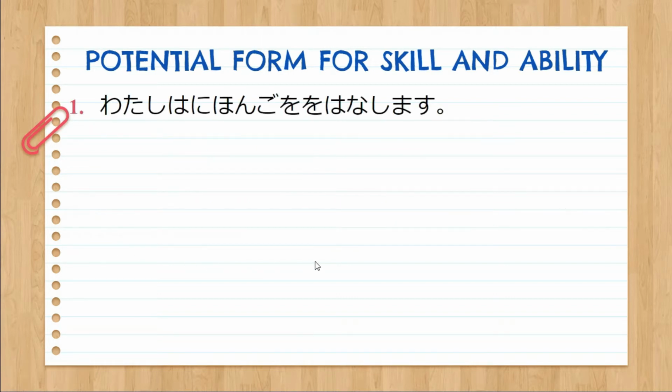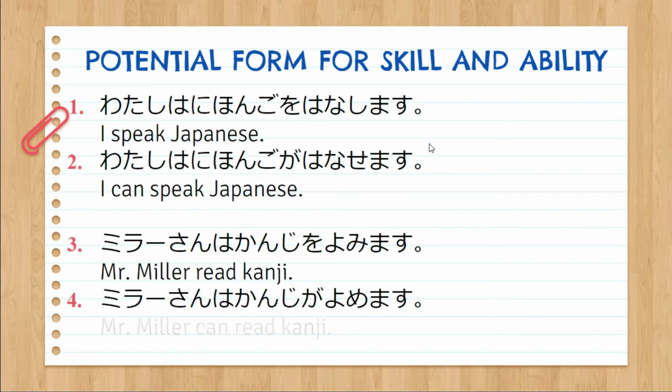Now if you notice our two sets of examples, take a closer look at the particles that were used. For the first sentences, we use particle o. Particle o is used to mark the direct object. So the direct object of hanashimasu is Nihongo, and the direct object of yomimasu is kanji.